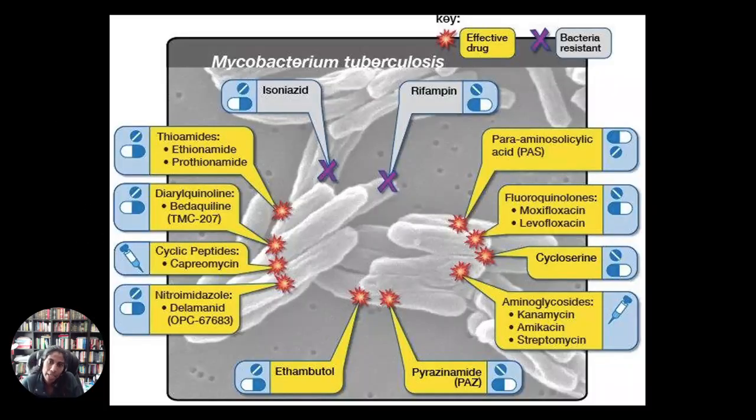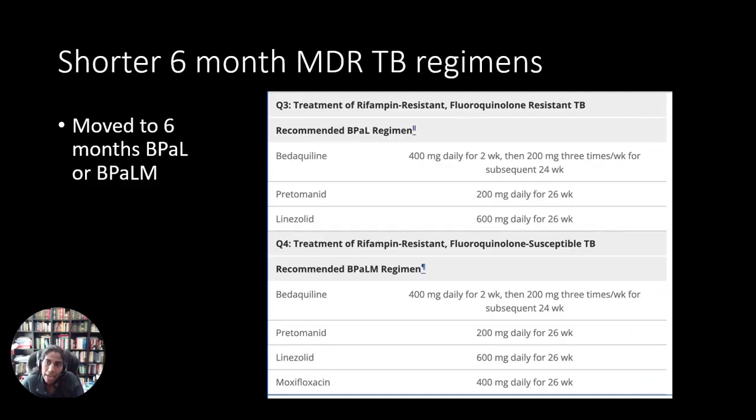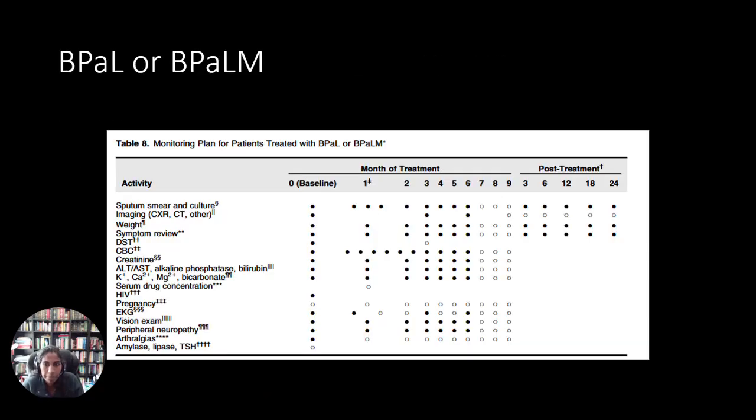Here is again a schematic of the different drugs that we use for tuberculosis. So in terms of treatment strategies for multi-drug resistant TB, we have moved to shorter all-oral regimens. Previously, we used to choose 3 drugs from Group A plus 1 or 2 from Group B plus or minus Group C. However, now we have moved to shorter 6-month regimens that involve B-PAL, so bedaquiline, pretomanid, and linezolid, or B-PALM, bedaquiline, pretomanid, linezolid, and moxifloxacin.